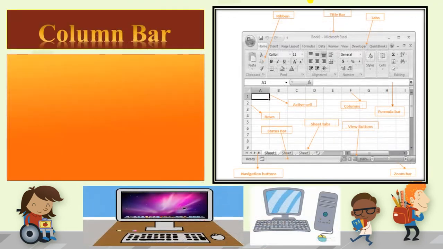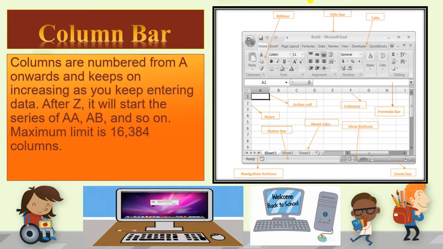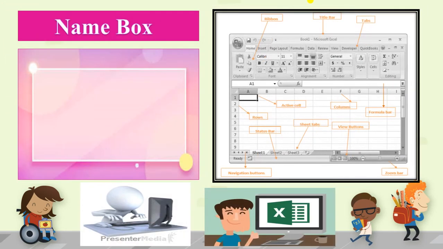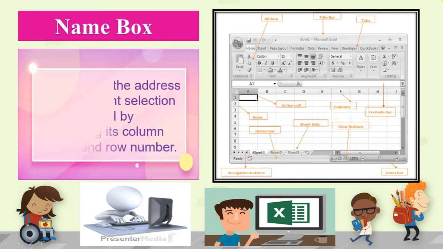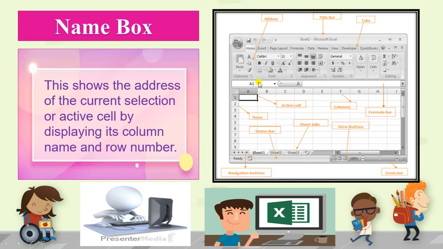1048576. Okay, now the next is the name box. A1 is the name box. You can see on the left side of the formula bar, this is your name box. This shows the current address of the active cell.